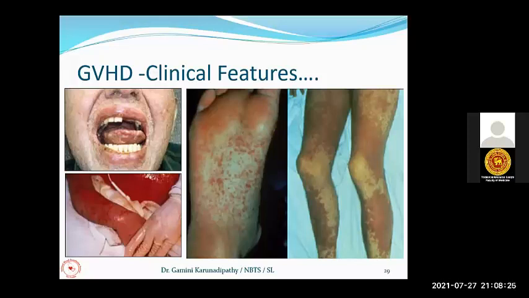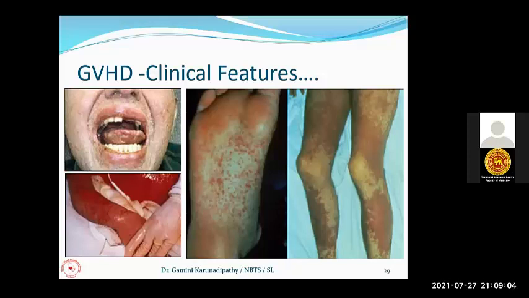But if the immune system is not fully working, these lymphocytes can escape the immune system of the recipient and travel to the bone marrow, get engrafted and multiply. Then the multiplying donor lymphocytes, which are immunocompetent, can act against the host tissues, as they are immunologically incompatible. So this is the reason for graft versus host disease.